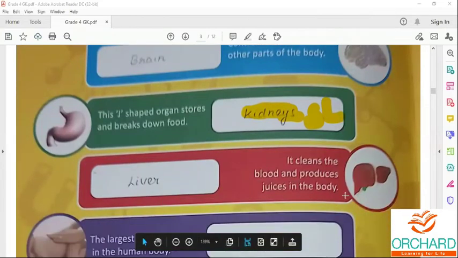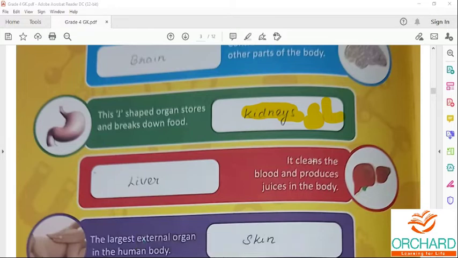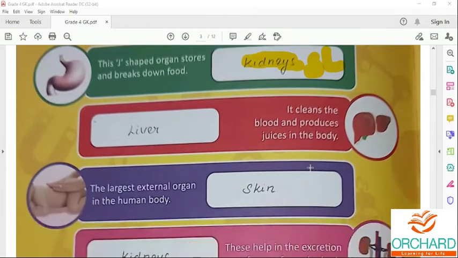Next one is liver. It is a large organ that sits on the right side of the belly. It is reddish brown in color. It cleans the blood and produces the bile juice in the body.